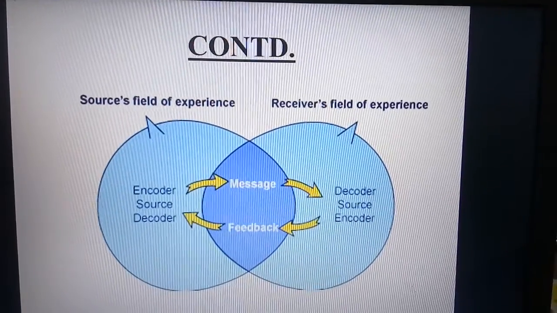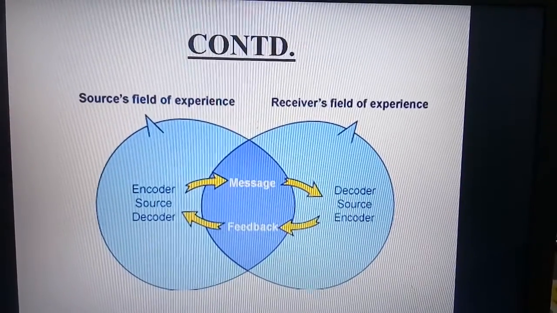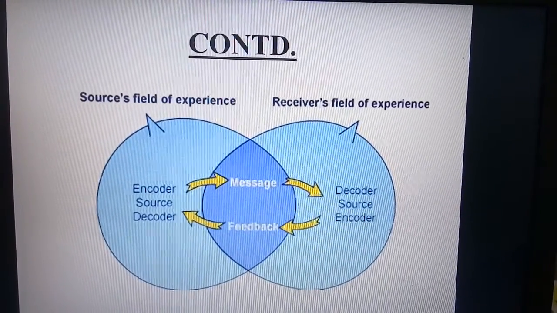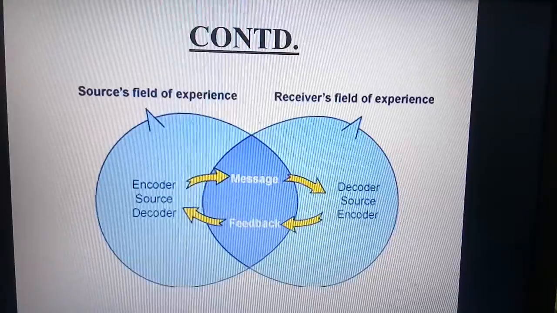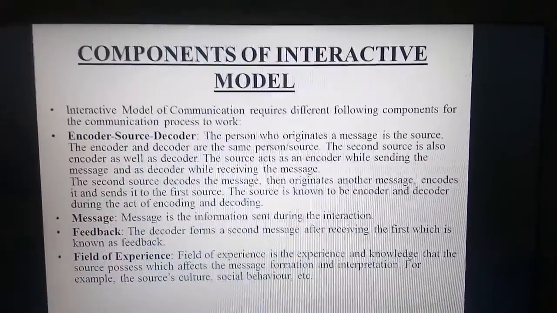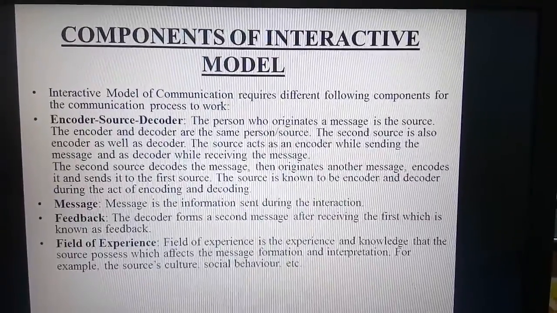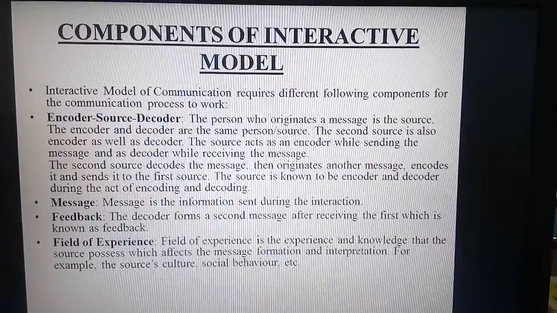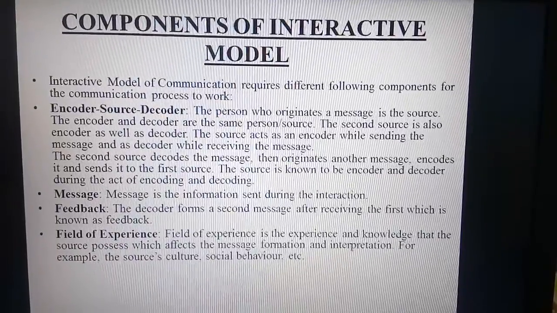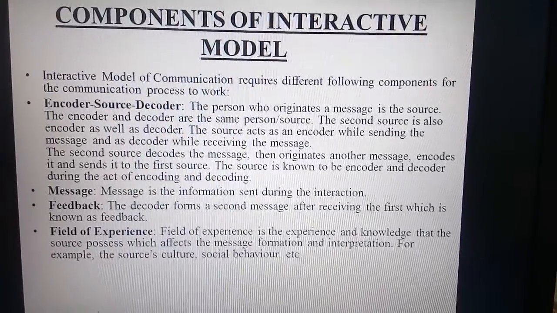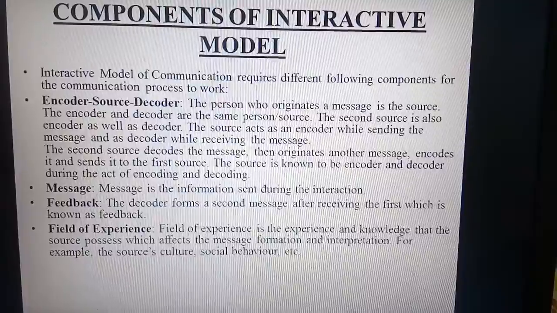You can see the diagram. Here it says encoder, source and decoder. So the encoder encodes the message, sends it to the decoder, who again decodes the message and sends feedback to the encoder. So what are the components of the interactive model? The first one is encoder, source, decoder. The person who originates a message is a source. An encoder and decoder can be the same person. The source acts as an encoder while sending a message and as a decoder while receiving the message.